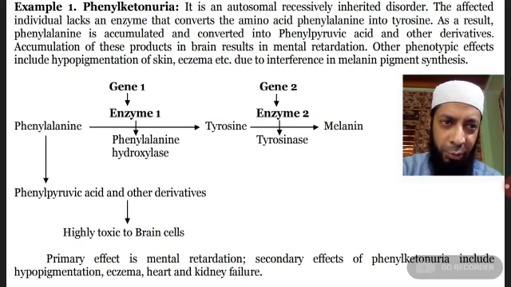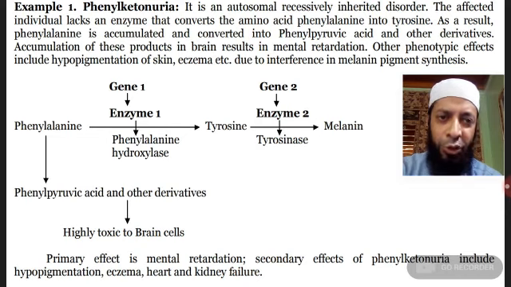In this disease, what happens? The affected individuals lack an enzyme that converts the amino acid phenylalanine into tyrosine. As you can see in the diagram, you have phenylalanine. It is acted upon by a gene, which first forms a protein, because in protein synthesis, a gene is a segment of DNA which undergoes transcription to form messenger RNA, which on translation forms a particular protein.